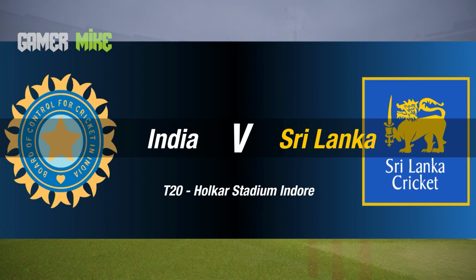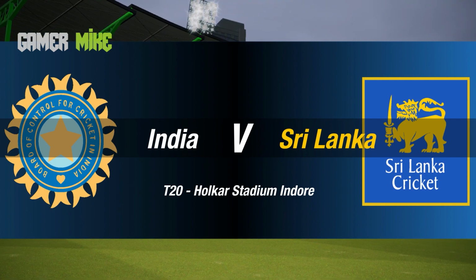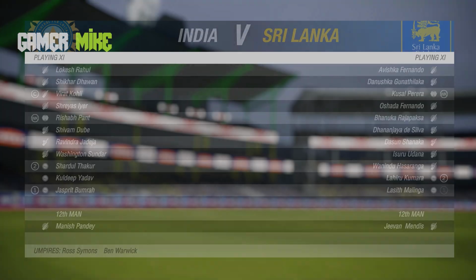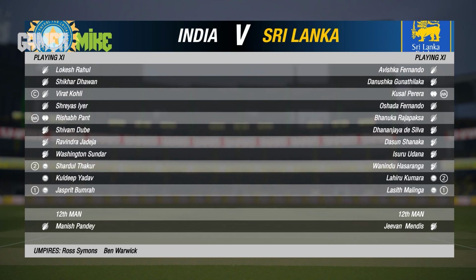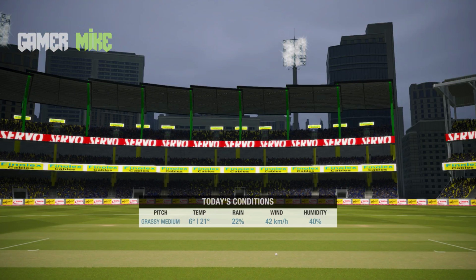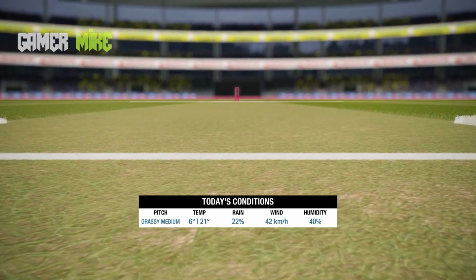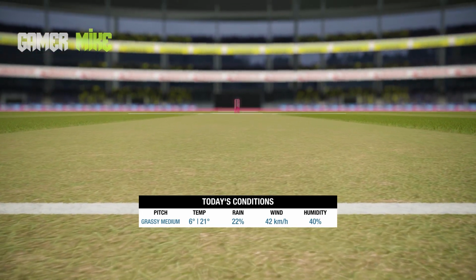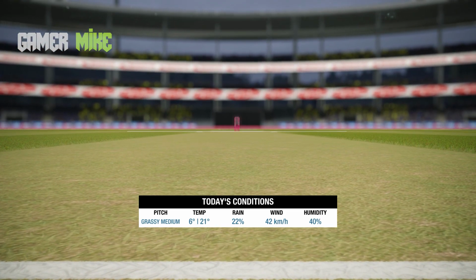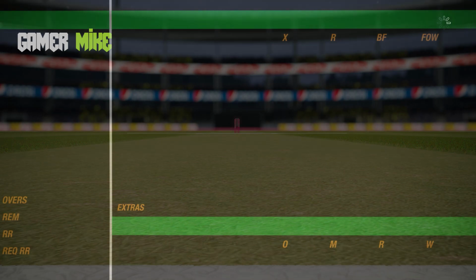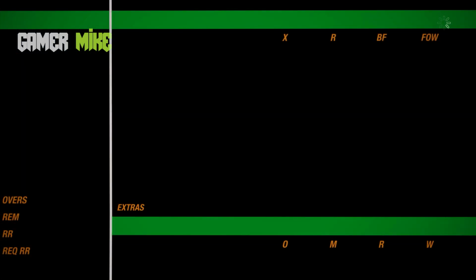So we are live from Holkar Stadium in Indore. This is the second T20 between India versus Sri Lanka, the second of the 3 T20 match series, and the first match was abandoned due to rain. So we all are eager to watch the second between these two teams colliding with each other. India, a well-built team led by Virat Kohli, against Lasith Malinga's new and young team. And it's time for the toss.